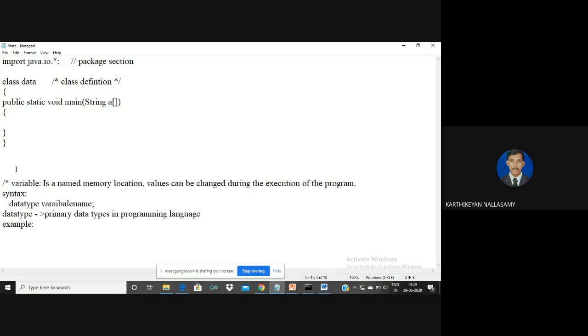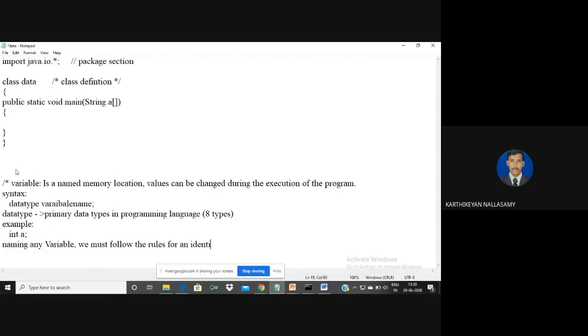Okay, so we know that eight types of primary data types are supported in Java. For example, I am going to define one integer variable, int. I am going to define a variable name. While you are giving a variable name, always remember that the variable name is an identifier. For naming any variable, we must follow the rules for an identifier.